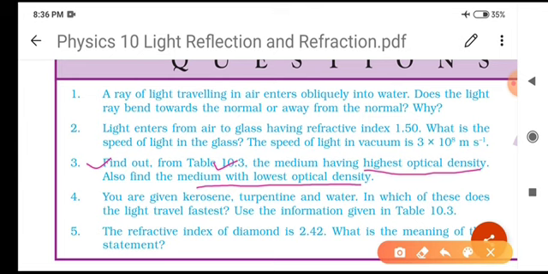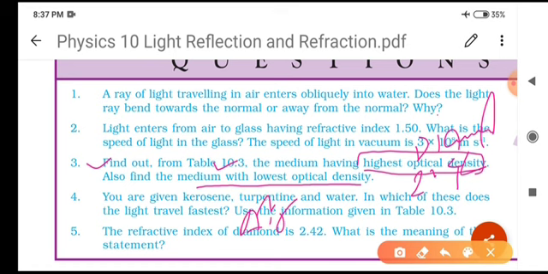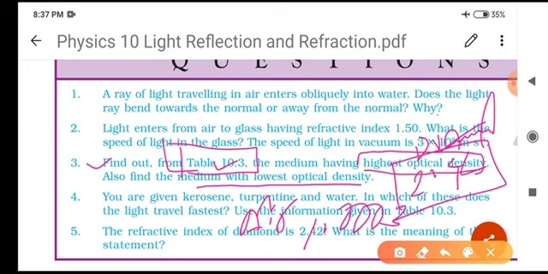So the medium having highest optical density, generally, is diamond, which has refractive index 2.42, and the medium with lowest optical density is air, having refractive index 1.0003, and this is given in this book, table 10.3.